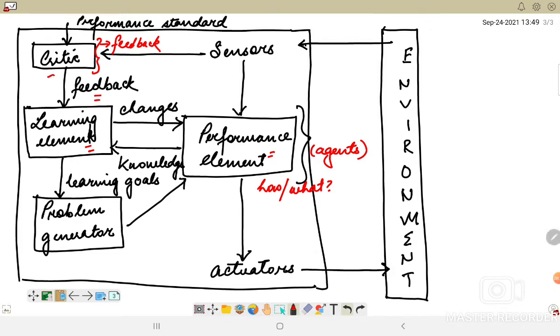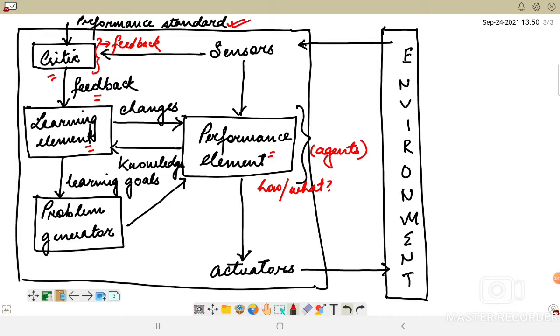Now coming to the critic. The critic will tell the learning element how well the agent is doing with respect to a fixed performance standard. So there is a performance standard which I have already mentioned here, and it will be informing the learning element how well the agent has performed, or how well the agent is doing. And the critic is necessary because the percepts themselves provide no indication of the agent's success.